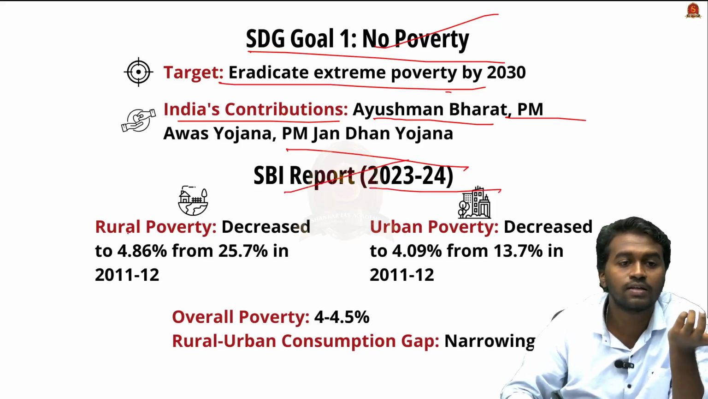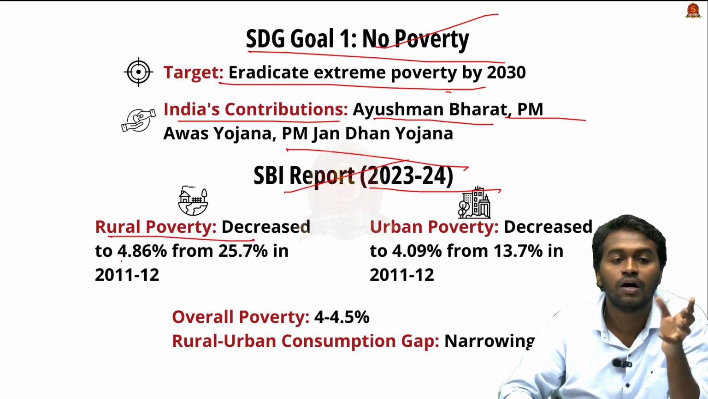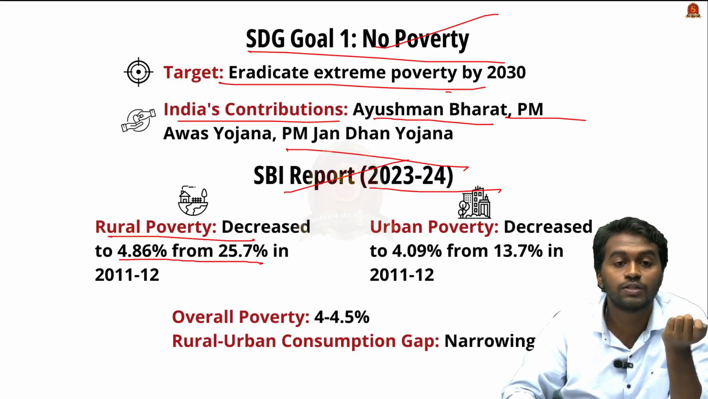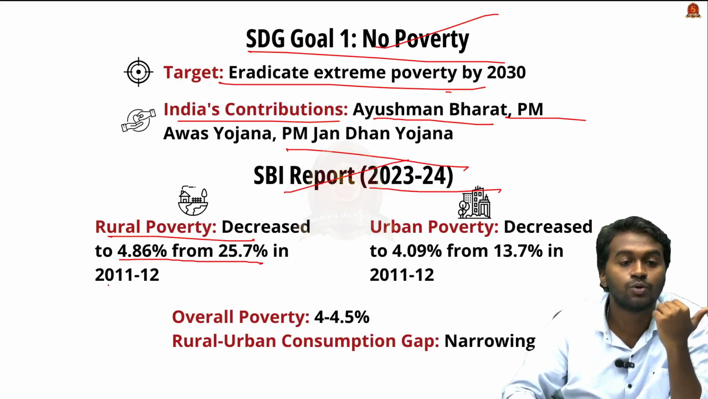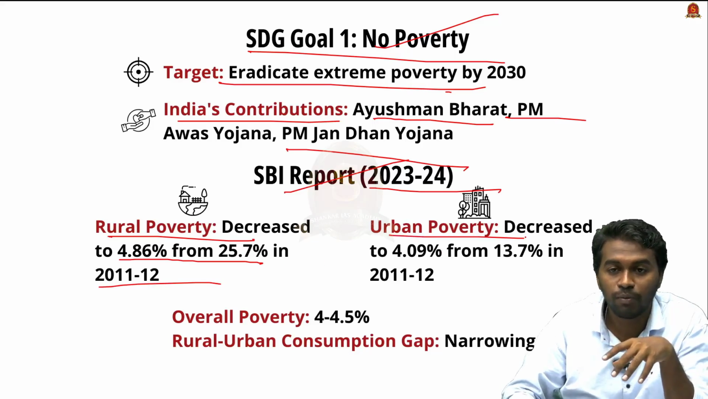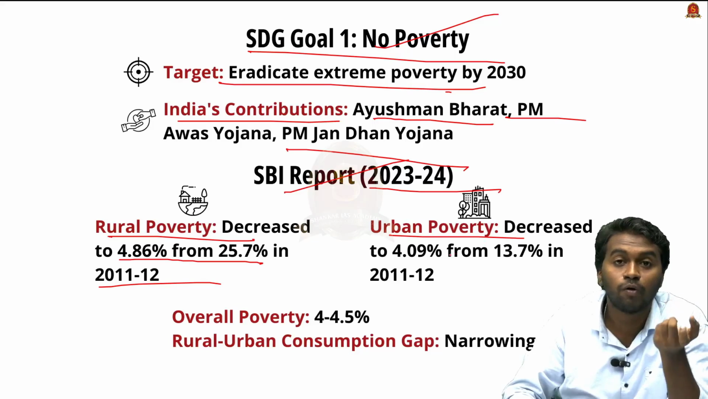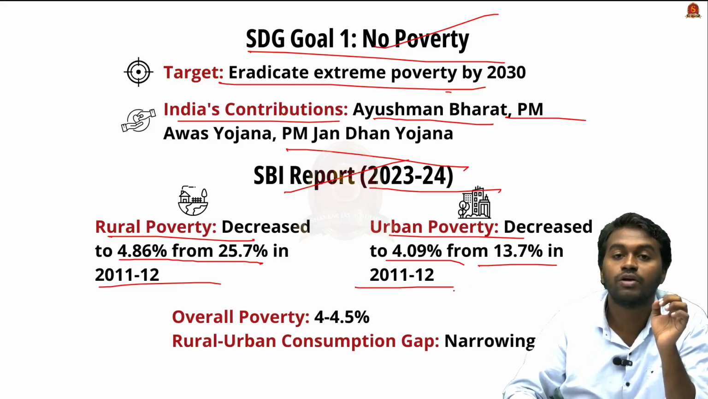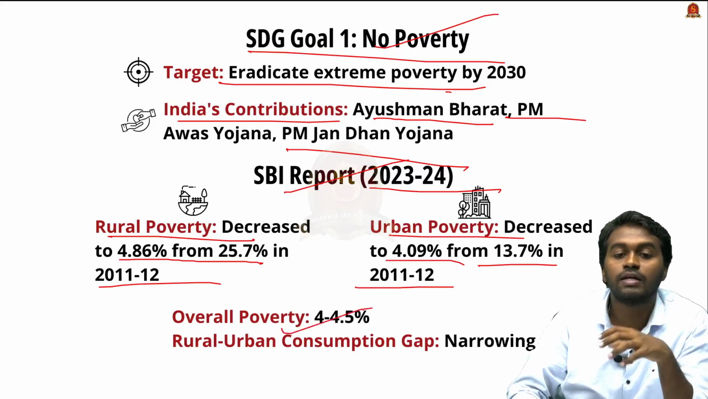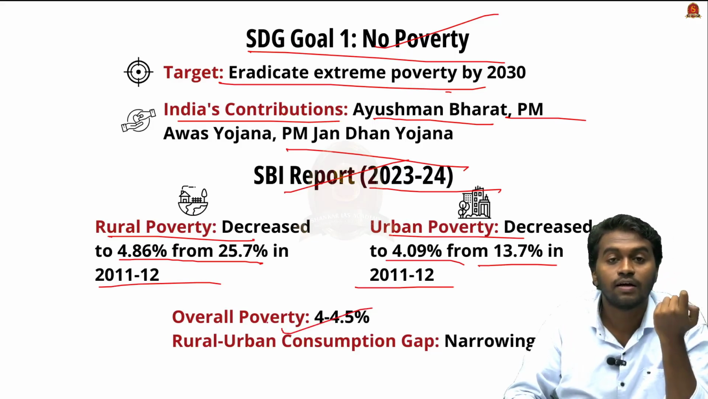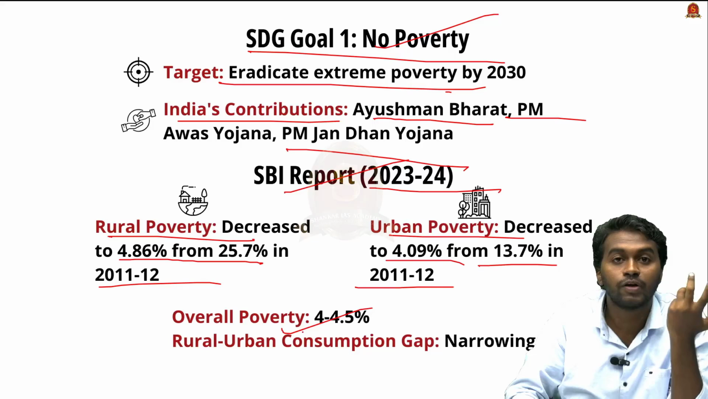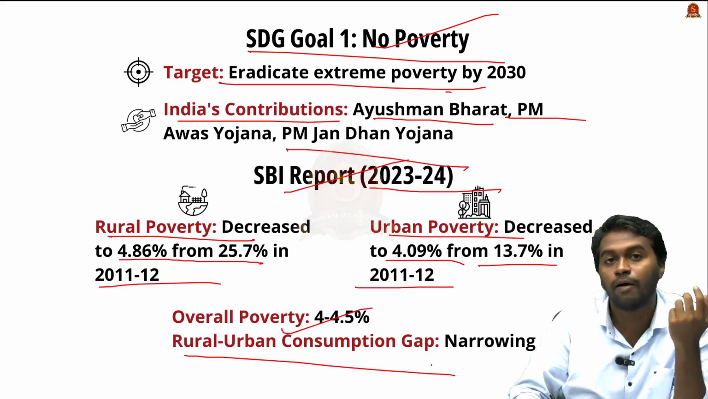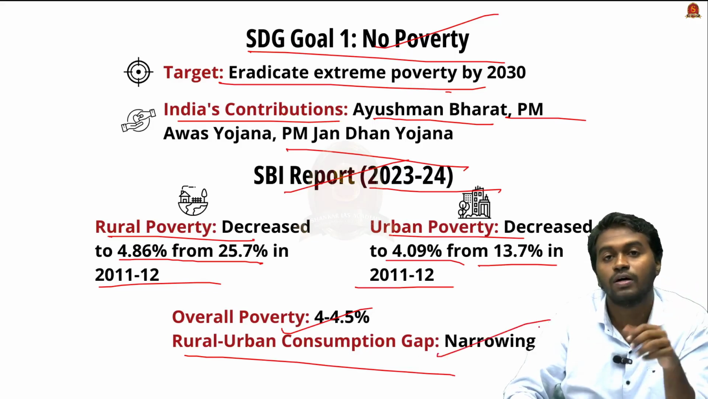And now moving on to the next topic, that is the SBI report of 2023-2024. They are saying that there is a decrease in the rural poverty to 4.86 percentage from 25.7 percentage in 2011-12. In the case of urban poverty, the SBI report is saying that the urban poverty has decreased to 4 percentage from 13 percentage in 2011-12, and that the overall poverty is estimated between 4 to 4.5 percentage, and the rural urban consumption gap, according to the SBI report, is also getting reduced.